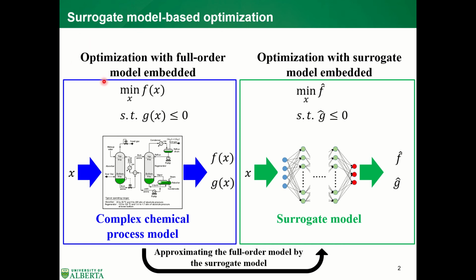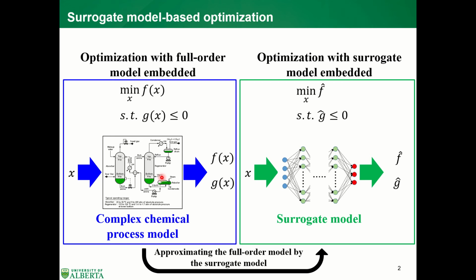First, let's consider the optimization with the model embedded. In this optimization, a complicated chemical process model is incorporated in the optimization formulation to compute f(x) and g(x). In this optimization, we want to minimize f(x) subject to g(x) less than or equal to 0. Because this embedded model is very expensive to compute, if we want to optimize the whole problem several times with different parameters and different specifications, that would be very time consuming and not so efficient.